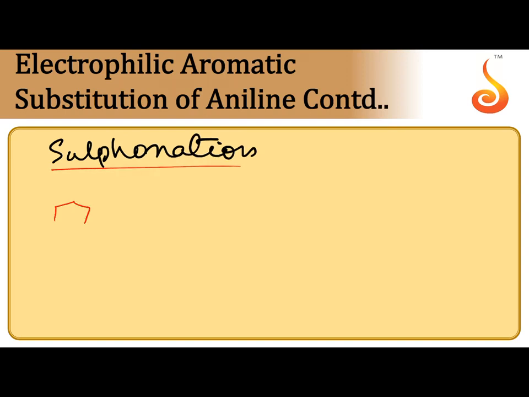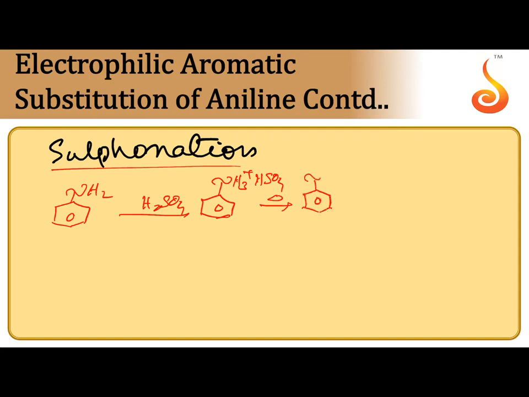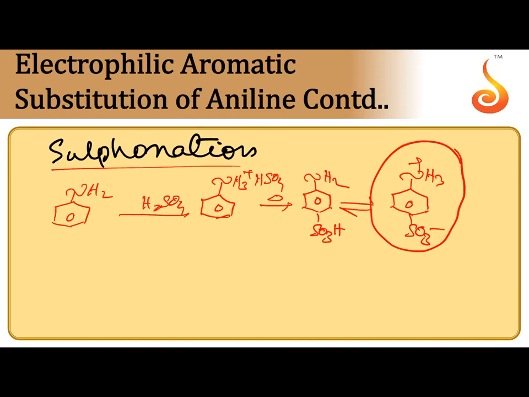Sulfonation: when aniline is reacted with fuming sulfuric acid, we can get a salt, NH3 plus HSO4 minus. On further heating, we can get para-aminobenzene sulfonic acid, but this exists as a Zwitter ion. Intramolecular proton transfer takes place, forming a Zwitter ion, NH3 plus SO3 minus. So, this is a Zwitter ion or inner salt.